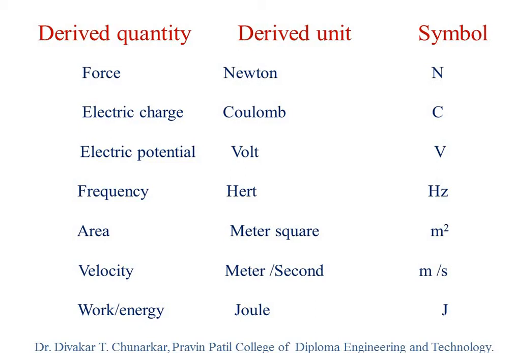Simple example, the area of a rectangle. The unit of area in the MKS system is meter square and in the CGS system centimeter square. The unit of force in the MKS system is Newton, and in the CGS system the unit of force is dyne. We will explain these two units next time.